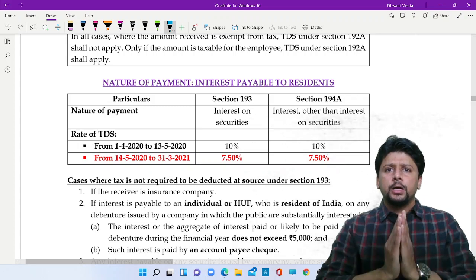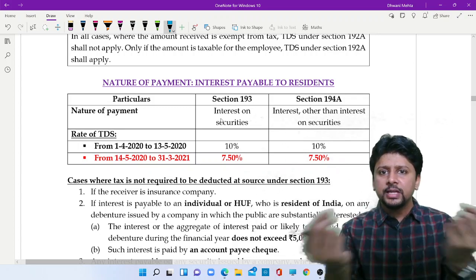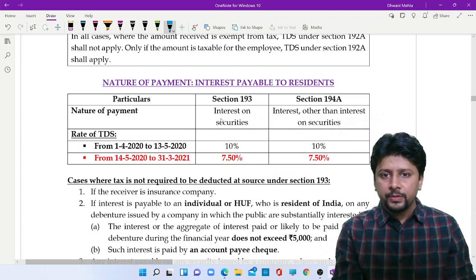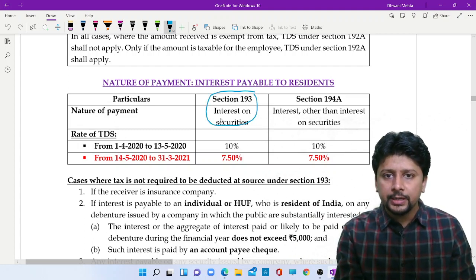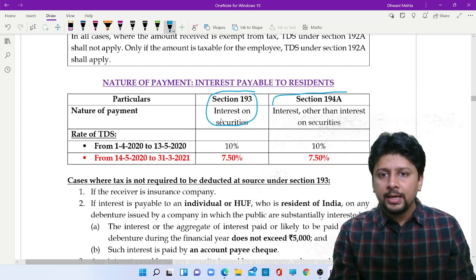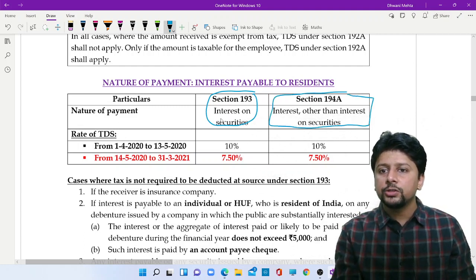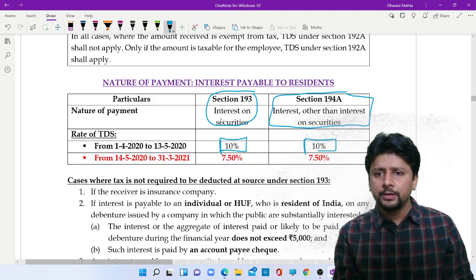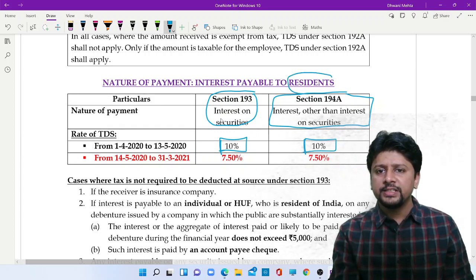Interest, a section which has nothing difficult. 2 sections covering interest. 193, interest on securities. 194A, interest other than interest on securities. TDS rate at both places is 10%. Who is the receiver? Resident.